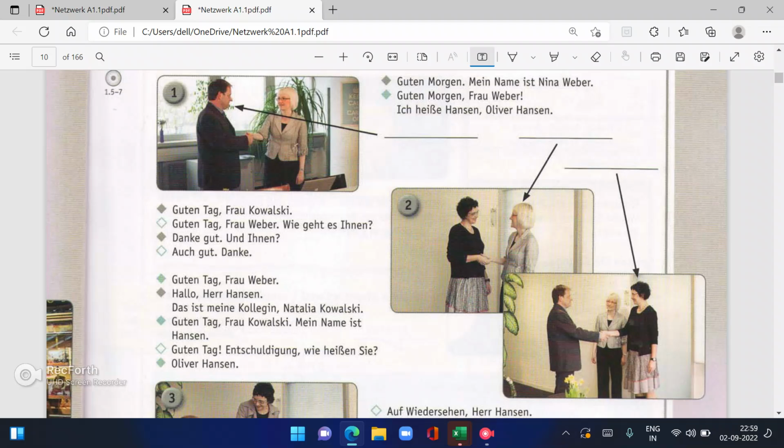Guten Tag, Frau Kowalski. Guten Tag, Frau Weber. Wie geht es Ihnen? Danke, gut. Und Ihnen? Auch gut. Danke. So in this, good day, Frau Kowalski. Good day, Frau Weber. How are you? Now there it was, wie geht's dir? Now here it is, wie geht es Ihnen? So that is informal, this is formal.